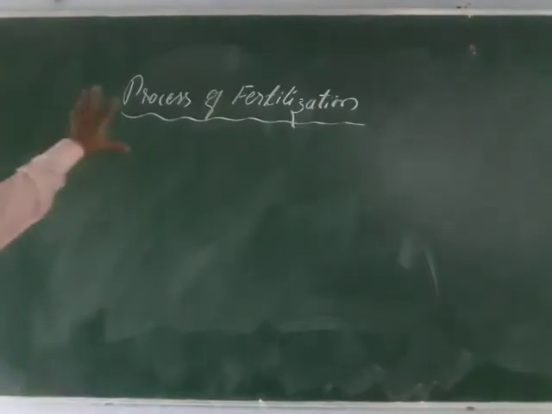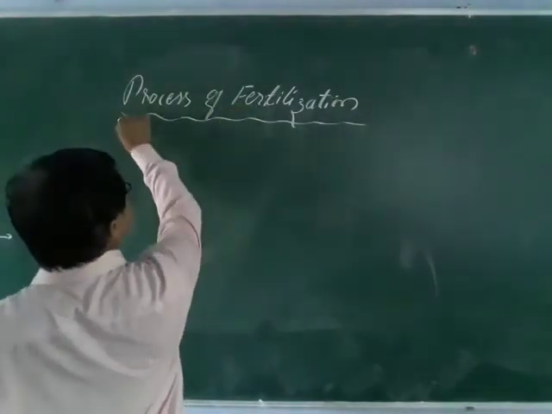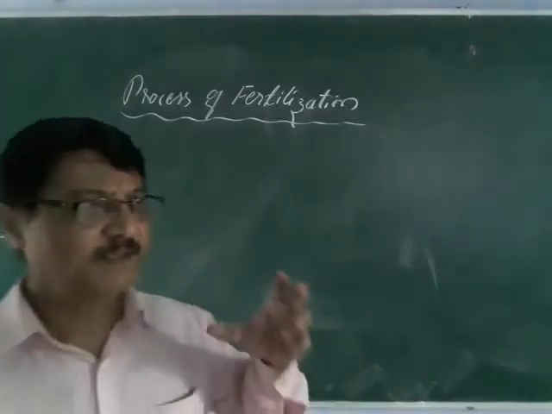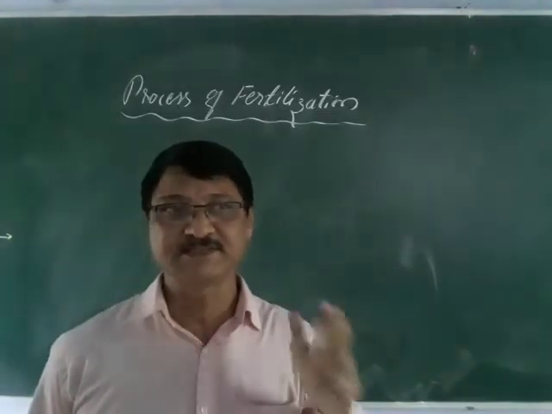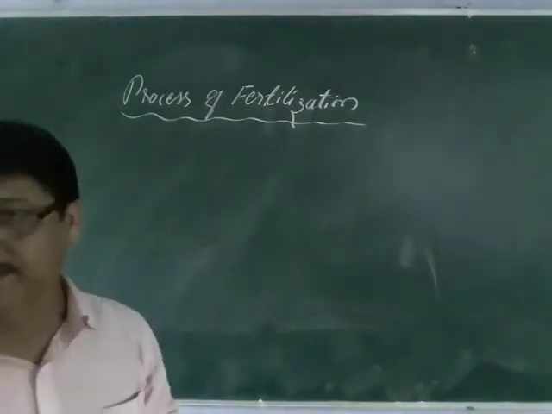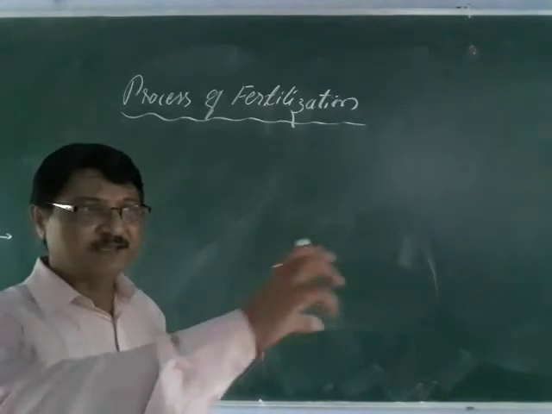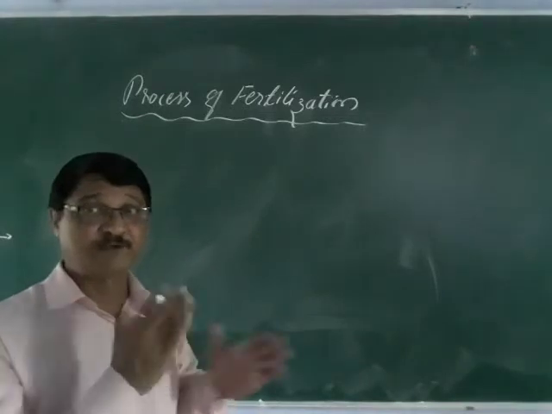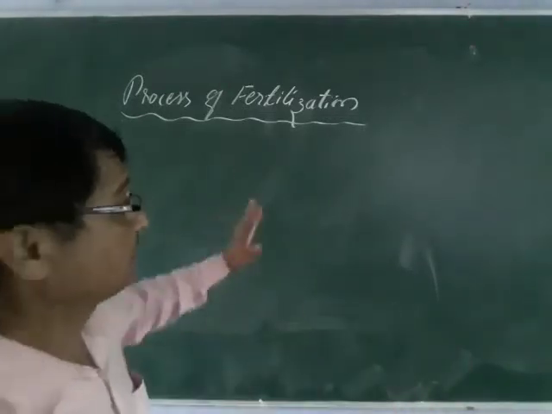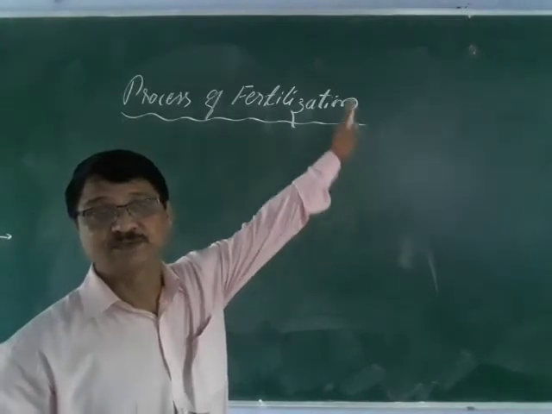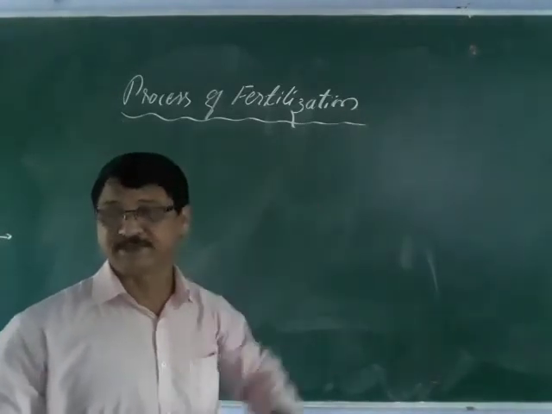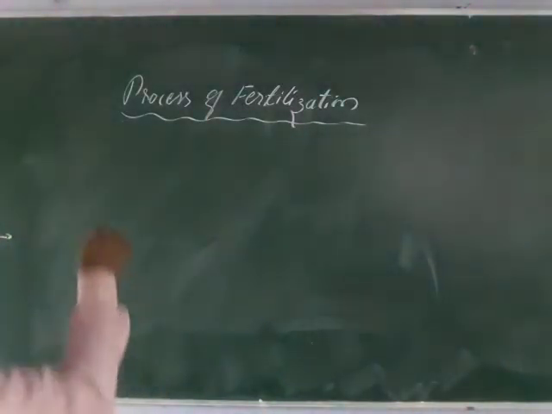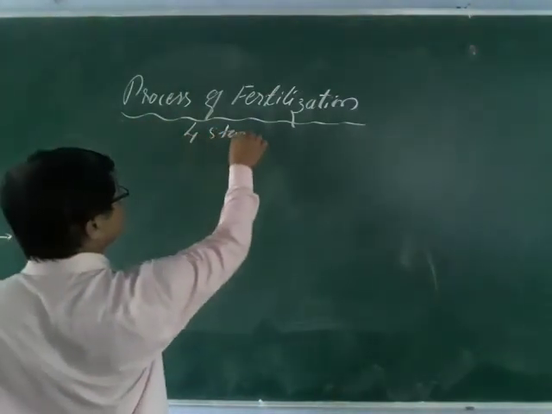Dear students, let us go to the process of fertilization, also called the mechanism of fertilization. Fertilization is a complex series of events that results in the fertilized egg, called the zygote. Chemical, physiological and physical changes take place one by one and result in the diploid structure called the zygote. Once the zygote is formed, fertilization is finished. The process of fertilization is studied under four stages.